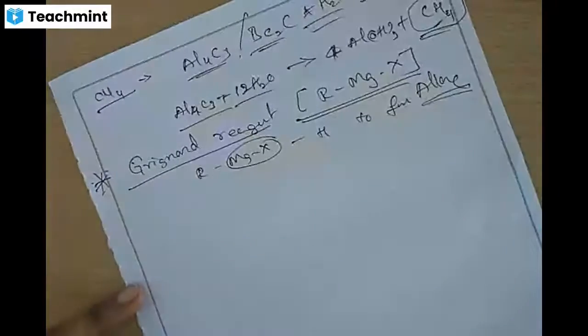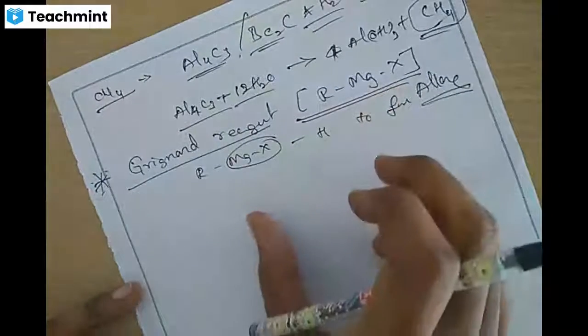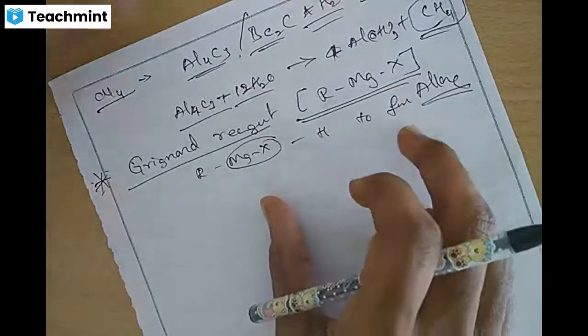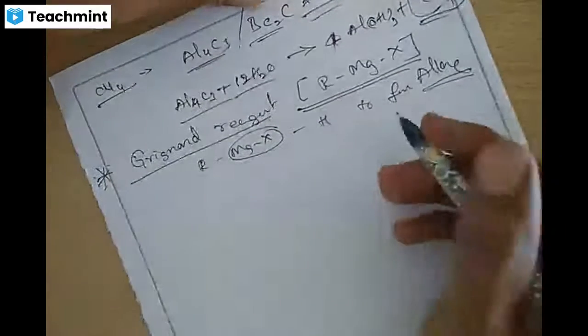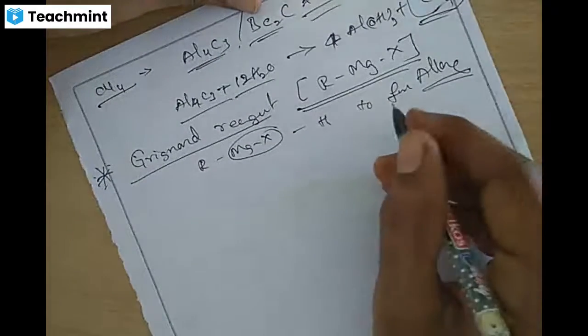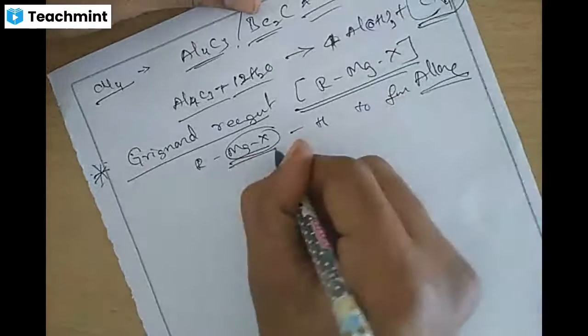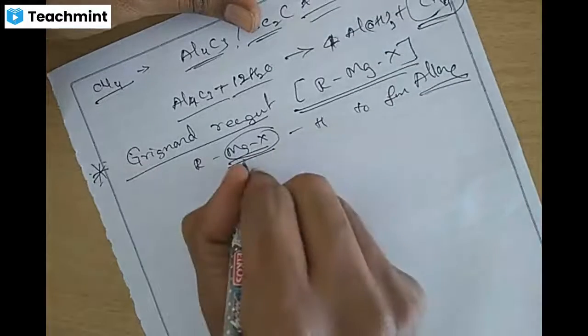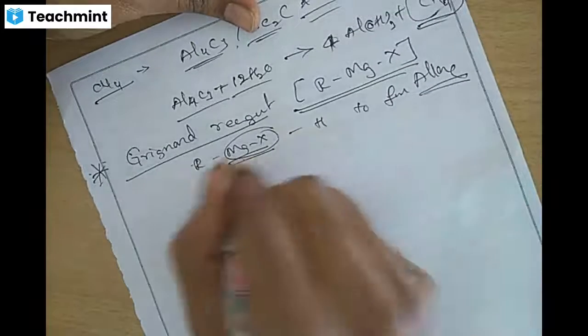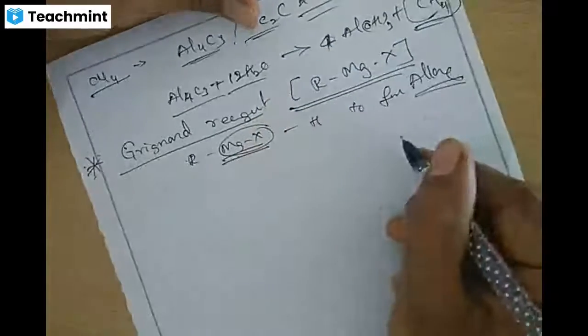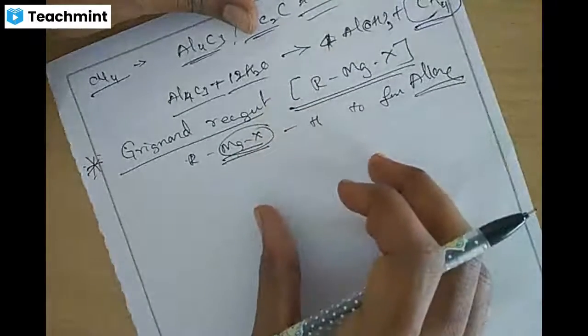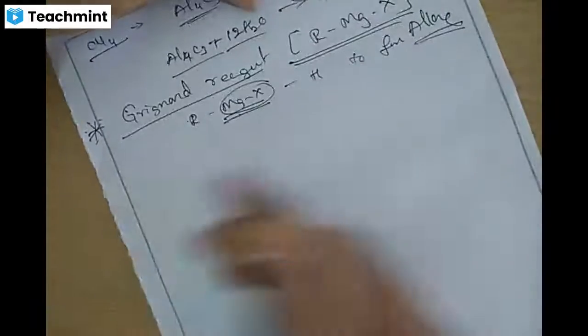Remember, when Grignard reagent is treated with protonic compounds like carboxylic acids, alcohols or amines, then the MgX part is replaced with hydrogen, giving RH. First an adduct compound is formed, then it dissociates.